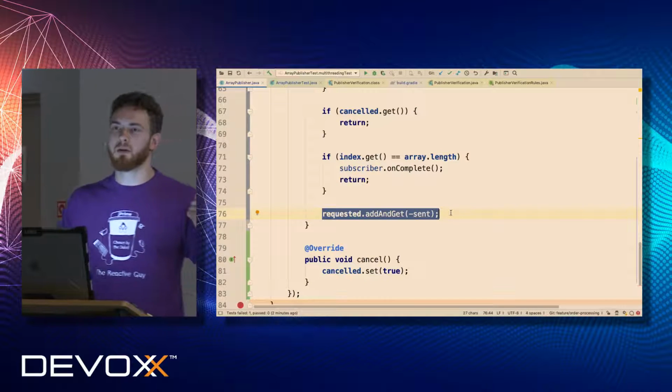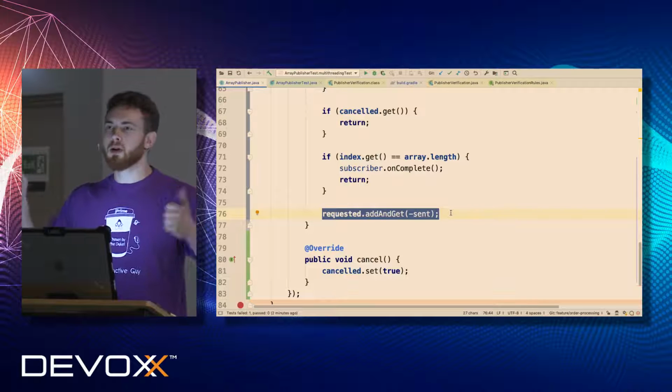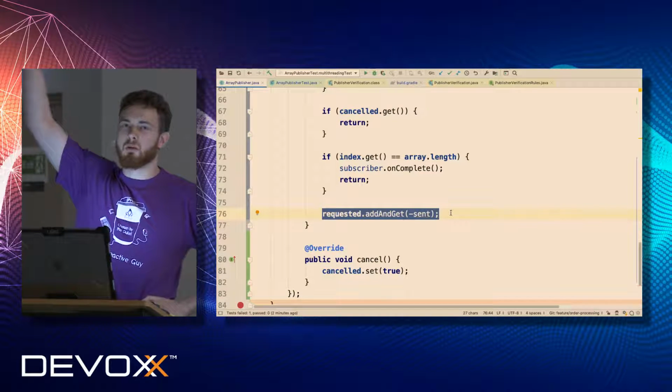Should it work right now? I want to run a vote. Who thinks that this solution will pass the tests?